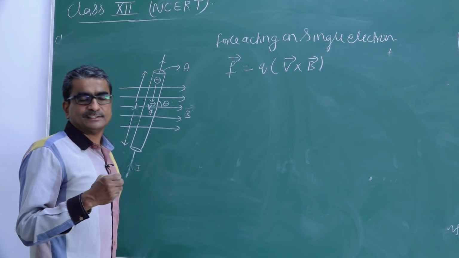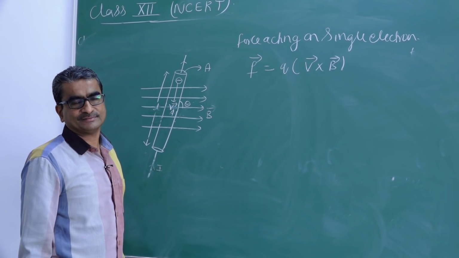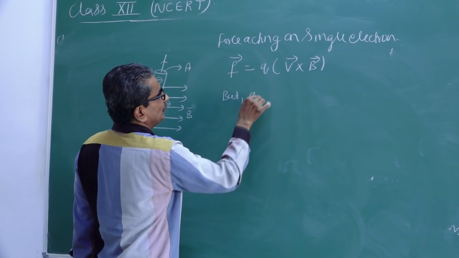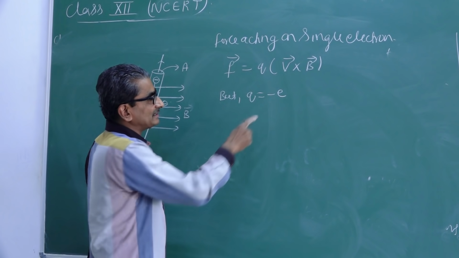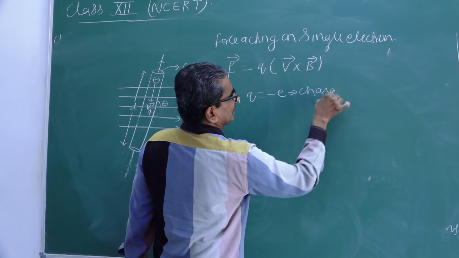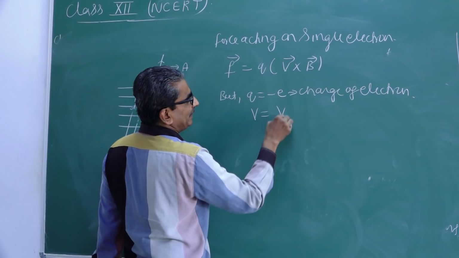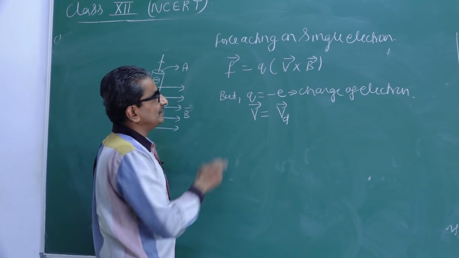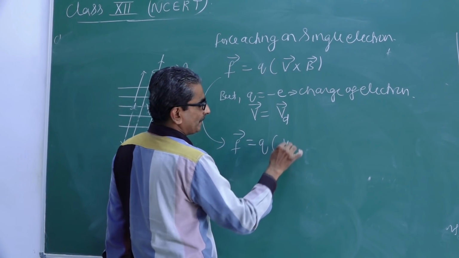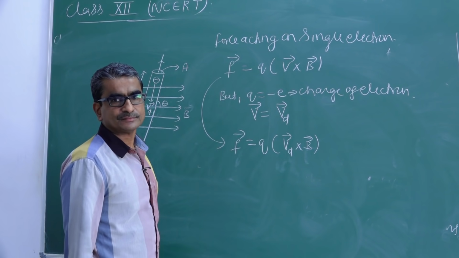Now I want to find the total force acting on all the electrons contained in this conductor. What I do is, I replace Q by minus e, because e is the charge of the electron, and I replace V by Vd, the drift velocity. So what happens to this equation? F is equal to Q into Vd cross B.